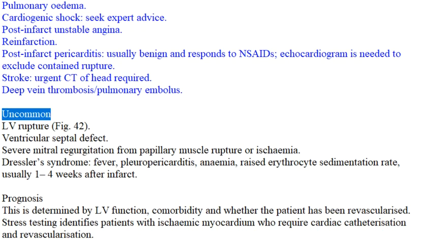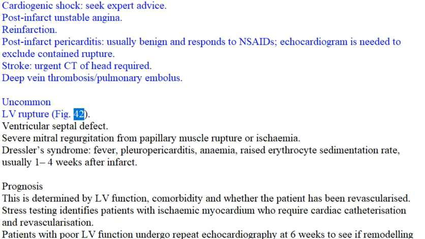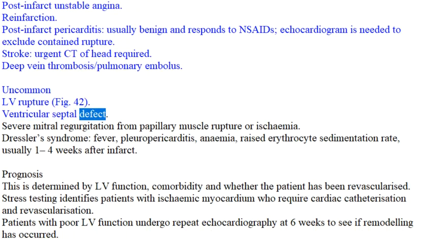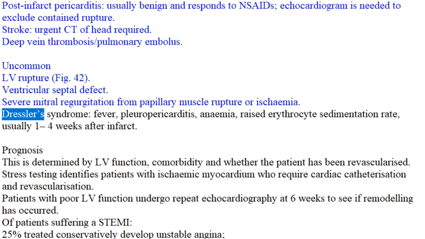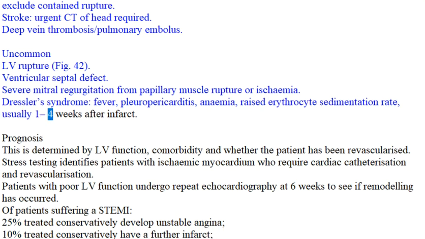Uncommon. LV rupture, Fig 42. Ventricular septal defect. Severe mitral regurgitation from papillary muscle rupture or ischemia. Dressler's syndrome, fever, pleuropericarditis, anemia, raised erythrocyte sedimentation rate, usually 1-4 weeks after infarct.